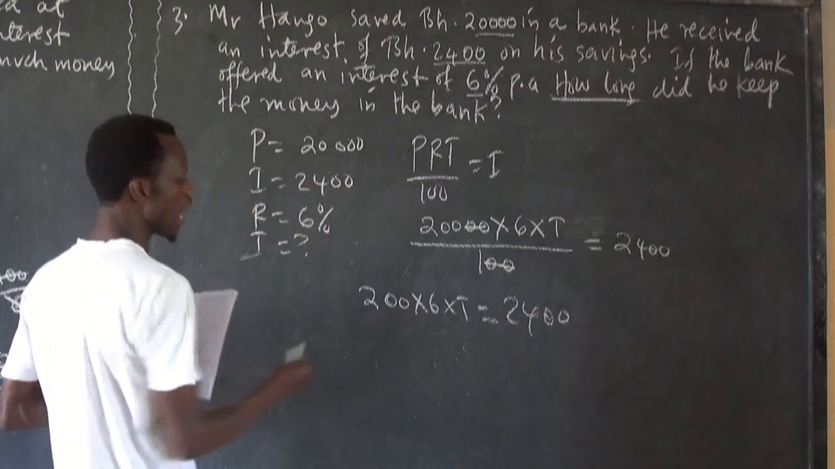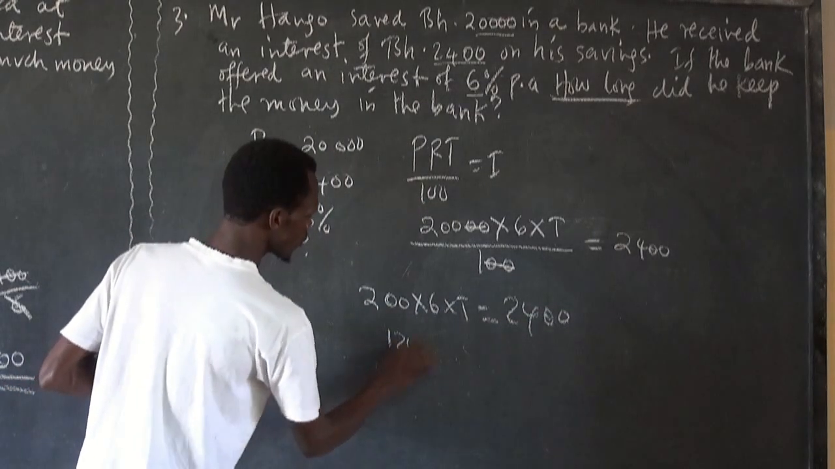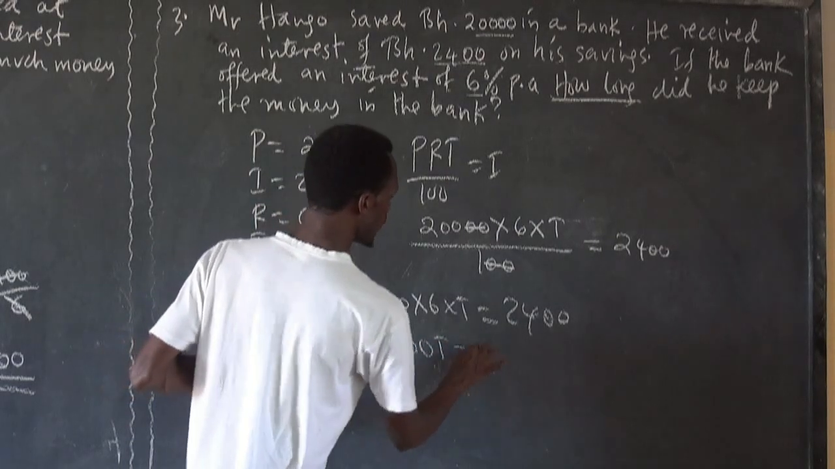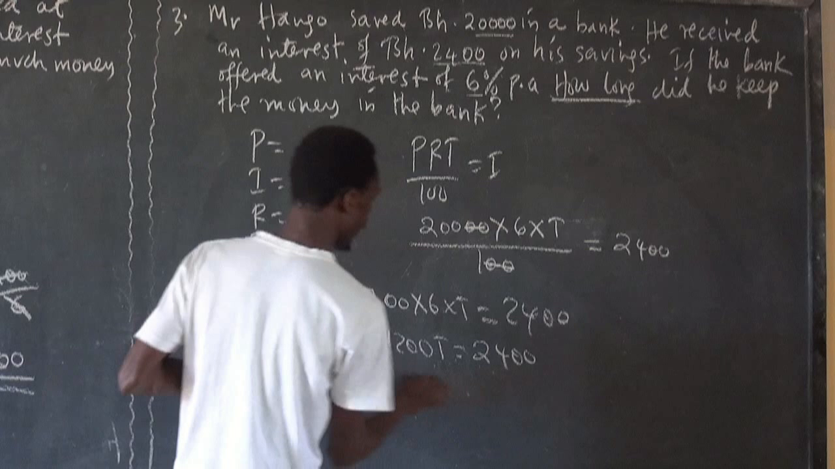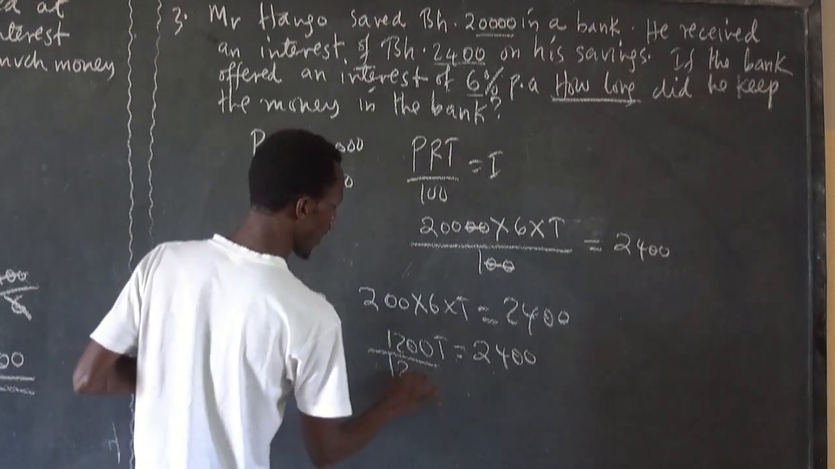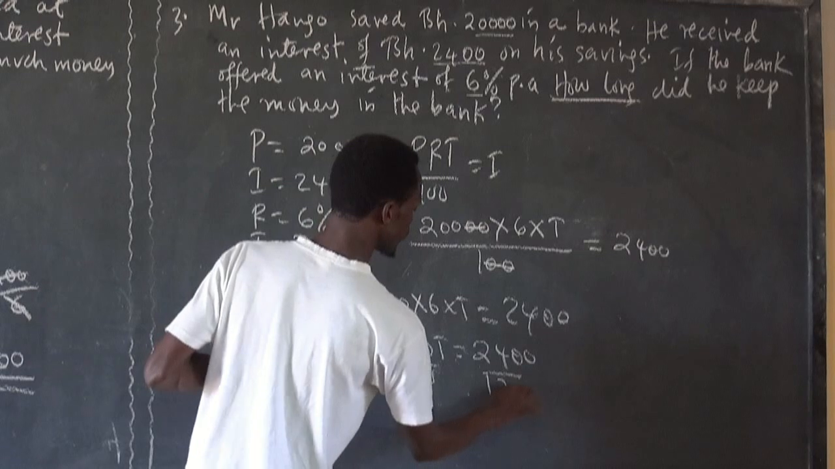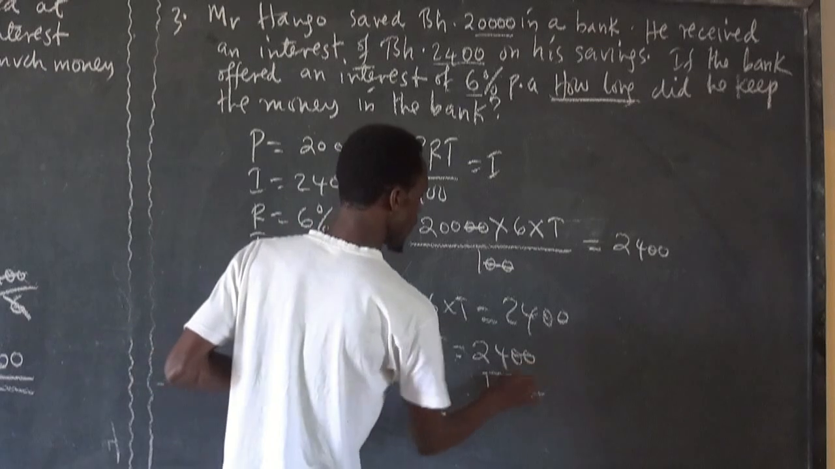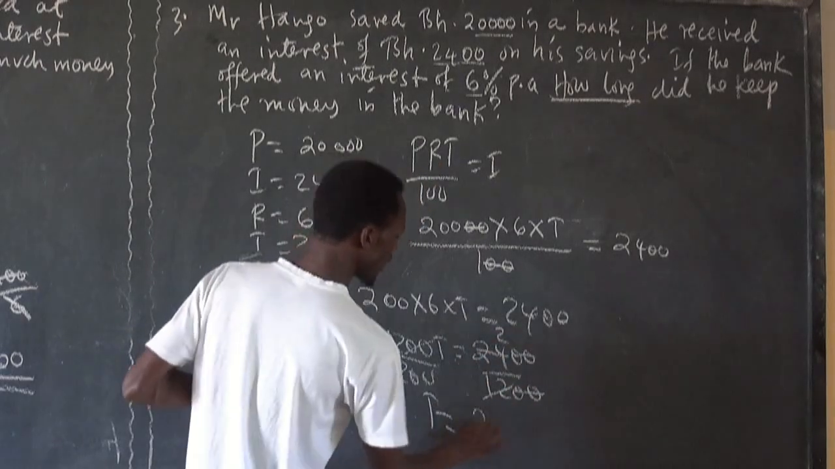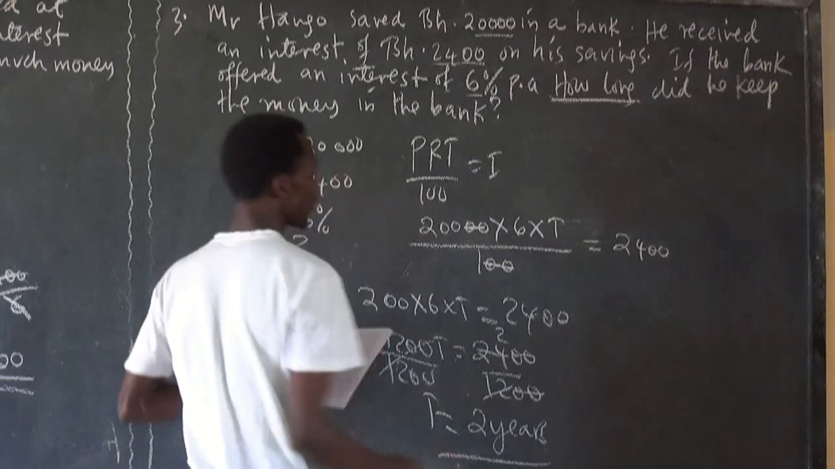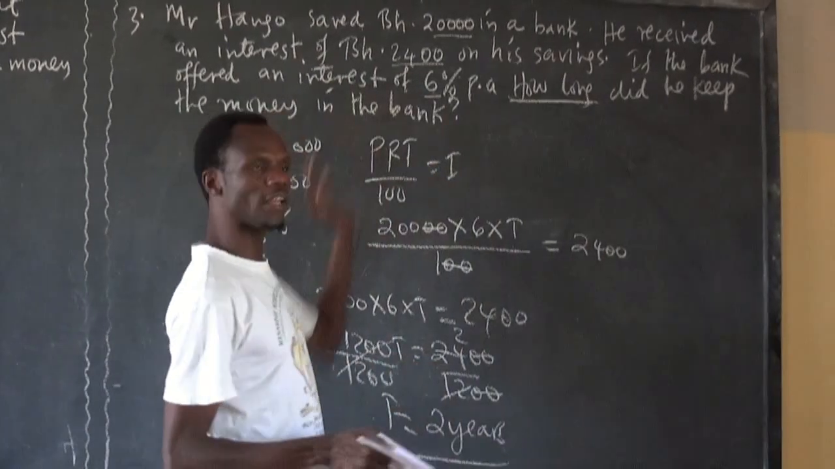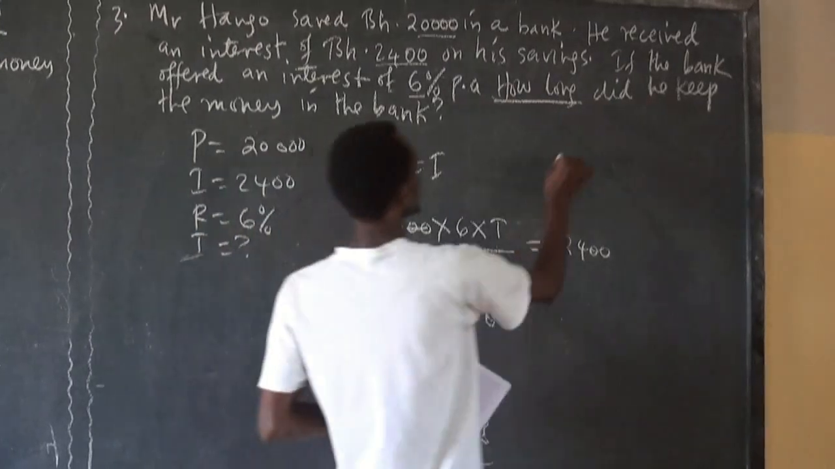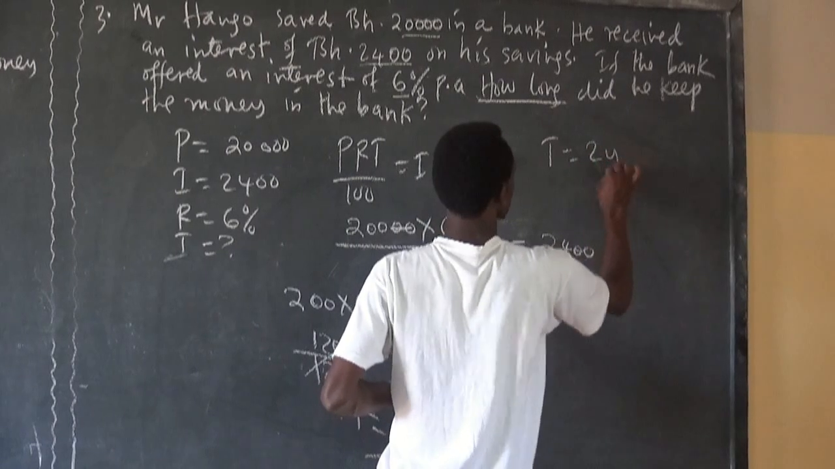If that is the case, this is 1,200 t equal to 2,400. Now we divide by 1,200 on both sides. This cancels, and 2,400 divided by 1,200 is 2. Now time is 2 years. Sometimes you can be given everything, but what is missing is only the time. Definitely time is equal to 2 years.